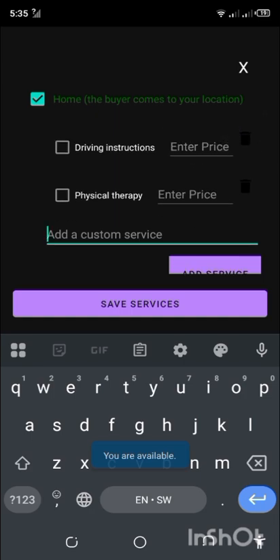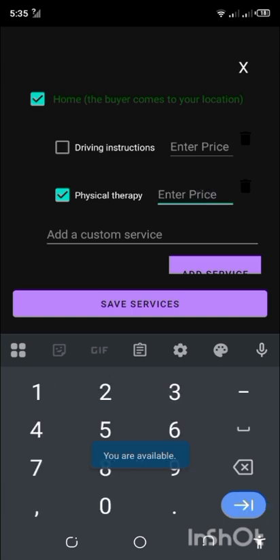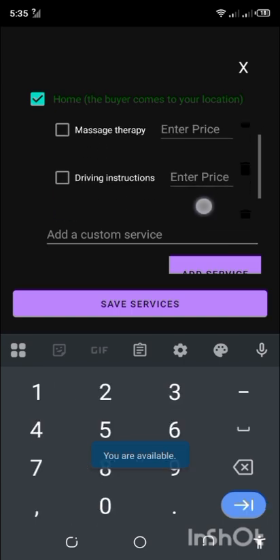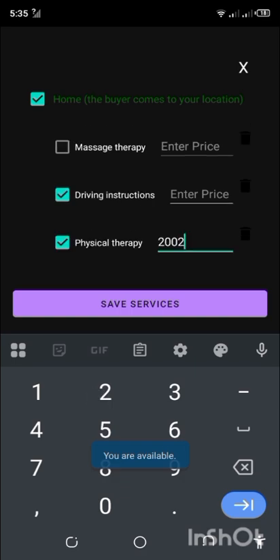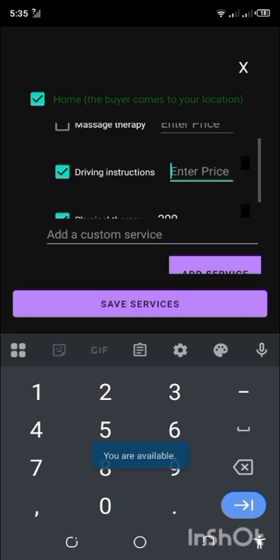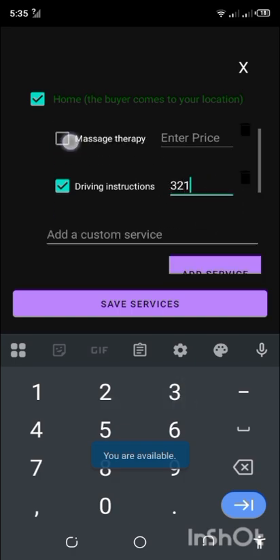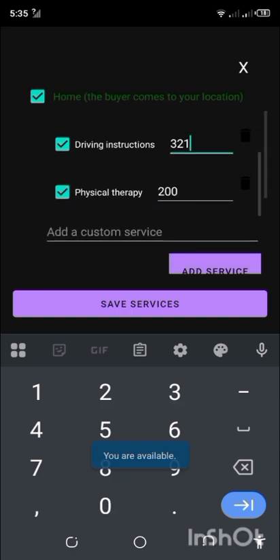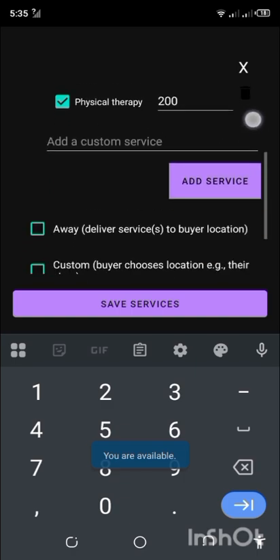So at this stage, you've only included it in a list. You have not set your price for the service. So you have to set the price for the service. For example, physical therapy, I'll sell that service at 200 shillings. Driving instructions, I'll sell that service at 200 and driving, I'll say 321. Massage therapy, I'll say 300. You can add any legal services that you wish to sell.